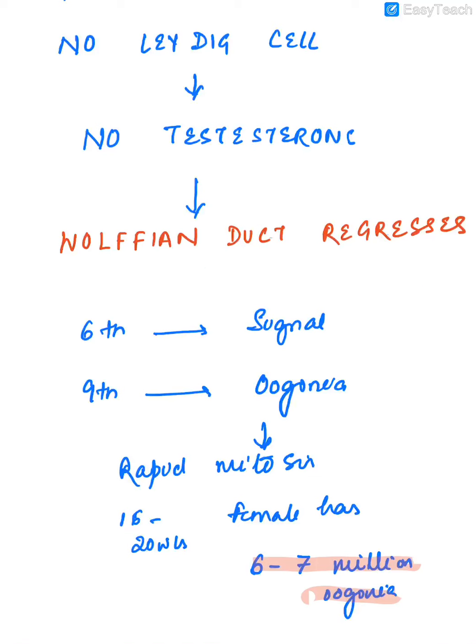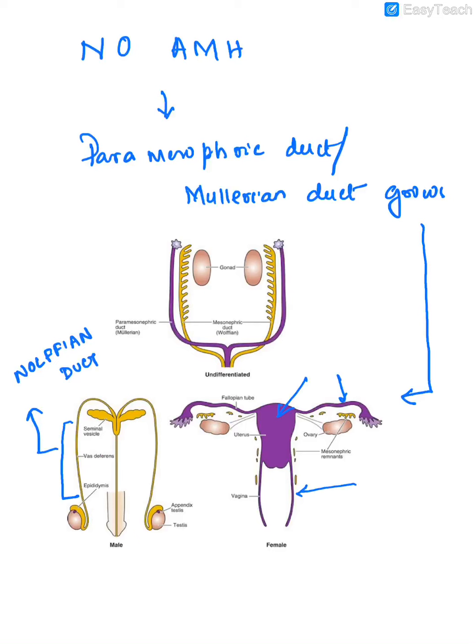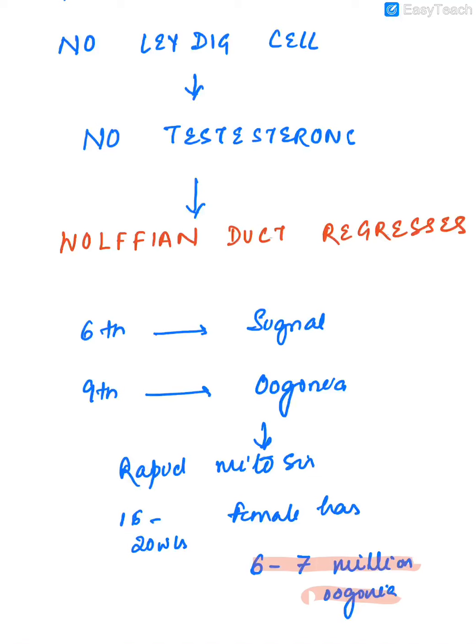development. One important thing that we have to remember here is that the male structures that I discussed, the epididymis, vas deferens, and seminal vesicles, which develop from the Wolffian duct, are testosterone dependent. But the female structures, the uterus, fallopian tube, and upper part of the vagina, which develop from the Mullerian duct, are not estrogen dependent. They are only formed because of no AMH presence. Okay, so this is a major difference between the structural differences of male and female.